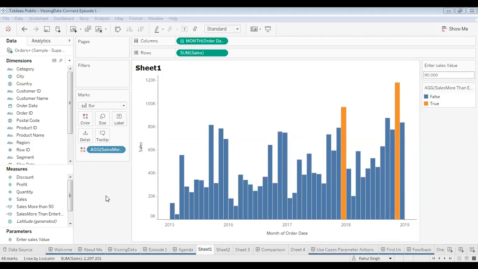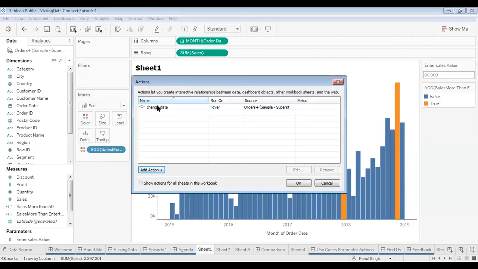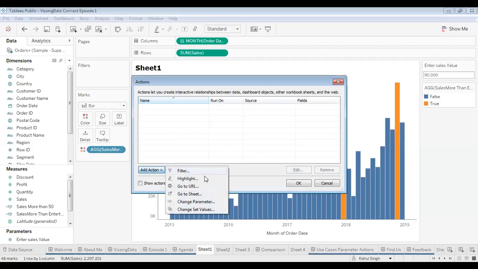To create a parameter action, right now we are in a worksheet, so we'll go to the worksheet menu and click on actions, and then in the action I'll go to add action, and then in the drop down you will see change parameter. This is the action that is used for parameter action. So I'll click on this.